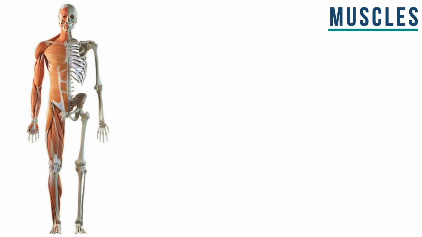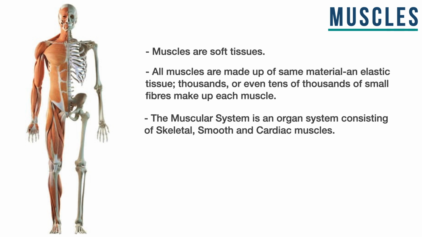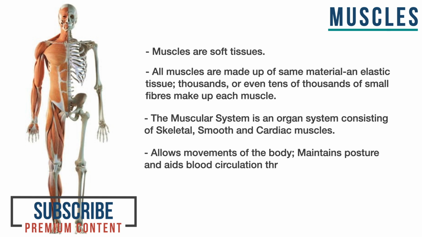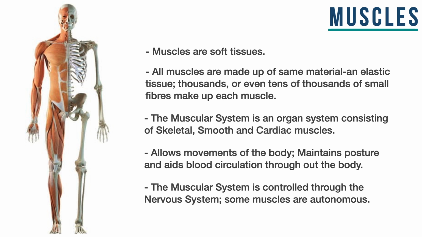Another part of our body that helps the bones in their movement is known as the muscle. These are soft tissues that are elastic in nature. Therefore, they have the ability to contract and expand as the need may arise. Each muscle is made up of thousands and in some cases tens of thousands of small elastic fibers. Further, the muscular system in our body consists of three types of muscles: skeletal muscles, smooth muscles, and lastly, cardiac muscles. Muscles help in the movement of the body, in maintaining the posture, and in circulation of blood throughout the body. You should also know that the behavior of muscles is governed by the nervous system. However, some muscles are definitely autonomous in their functions.